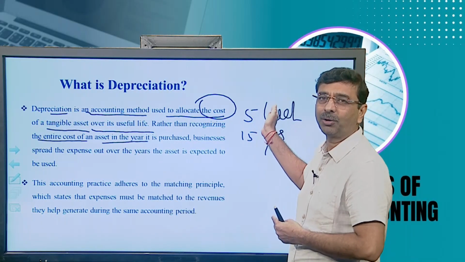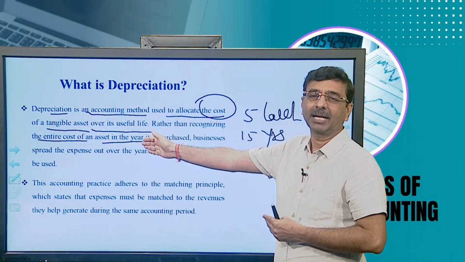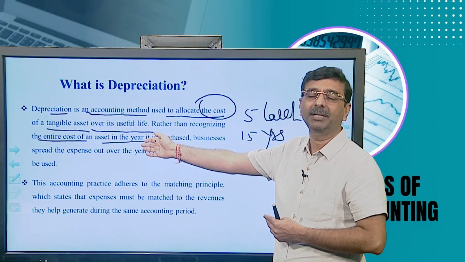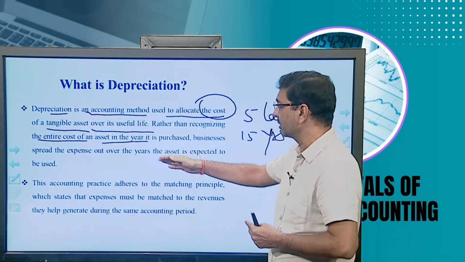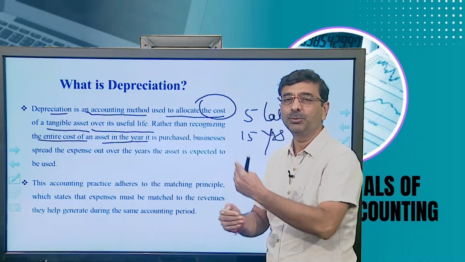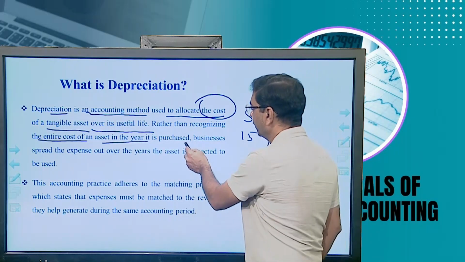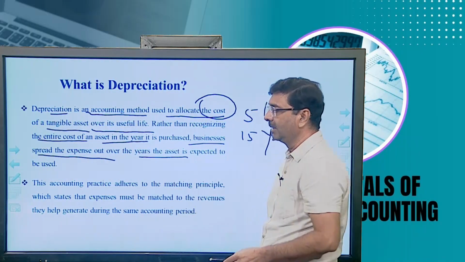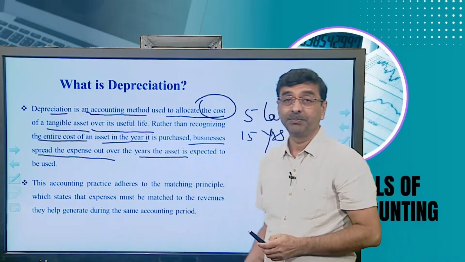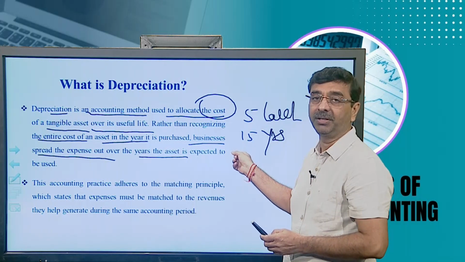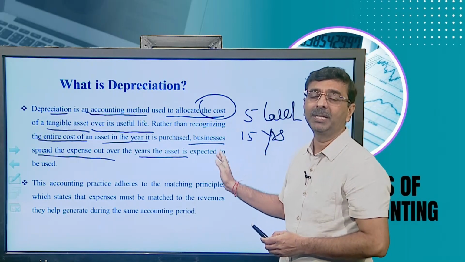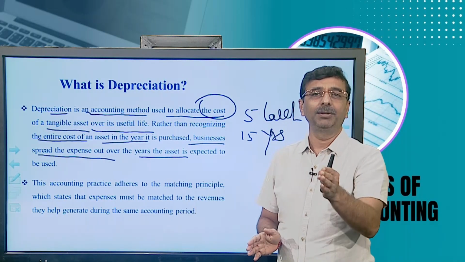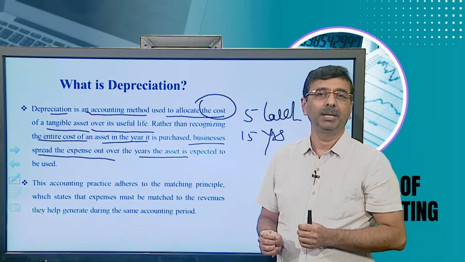So the whole 5 lakh rupees cannot be debited as an expense or a loss, only a part of the cost can be deducted against the revenue, because that asset is utilized in the business for a longer period. So businesses spread the expense over the years the asset is expected to be used. How many years will it be used? For 15 years. So 5 lakh rupees will be distributed over the next 15 years, and every year the amount of depreciation will be deducted.